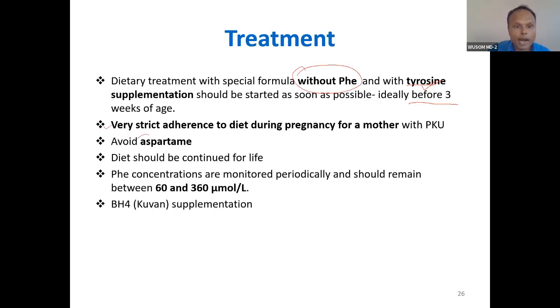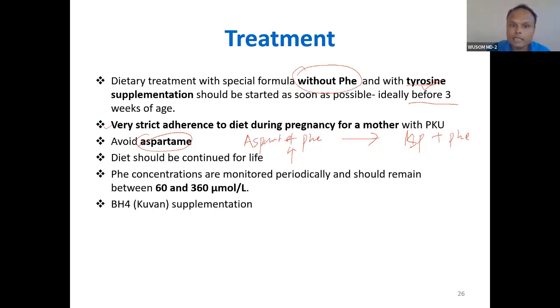And avoid aspartame. Aspartame is formed by aspartate and phenylalanine, so ultimately it will break down to aspartate and phenylalanine. Therefore avoid aspartame. The diet restricted in phenylalanine should be continued throughout life.